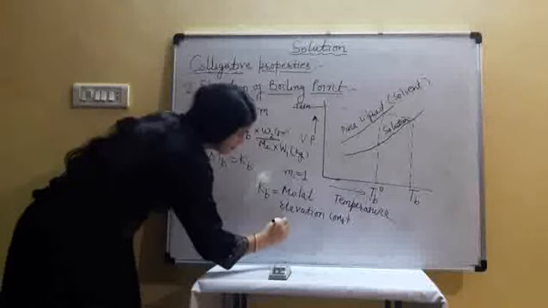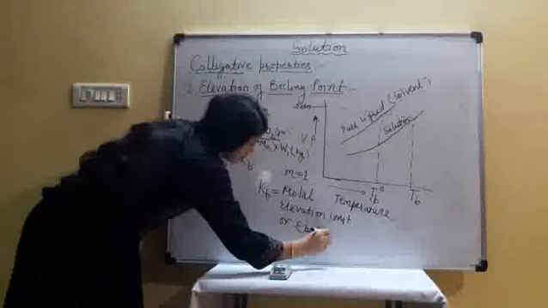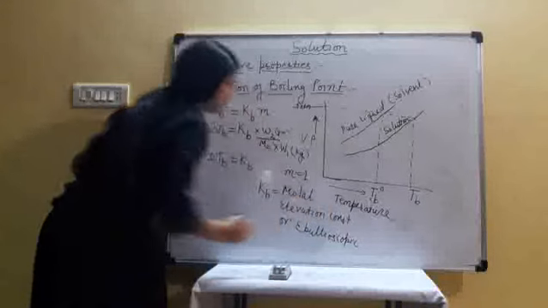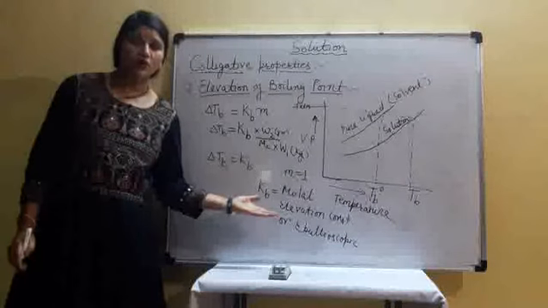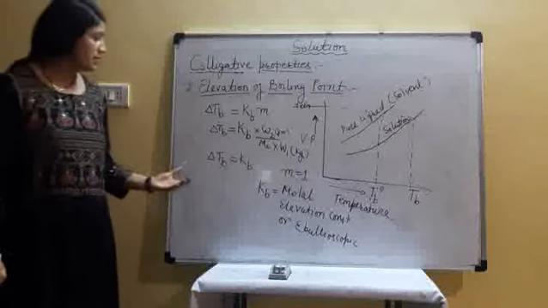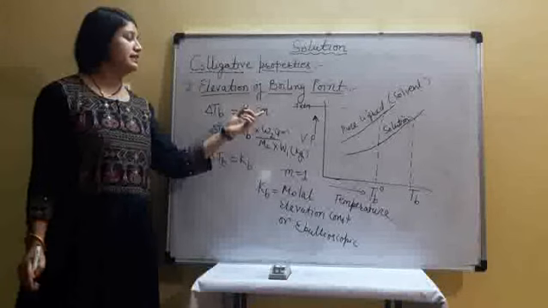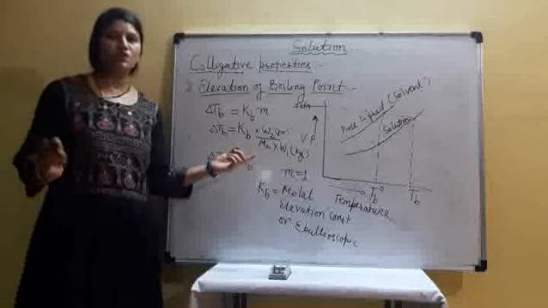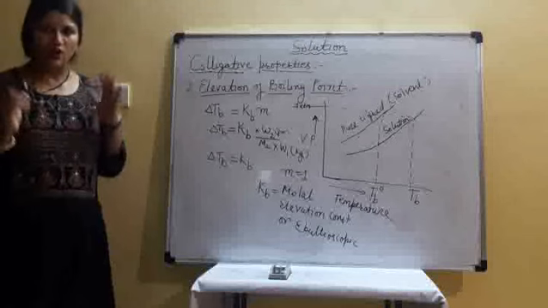Sometimes it is asked in exams to define the molar elevation constant or ebullioscopic constant. So how do we define it? It is the elevation in boiling point for a solution whose molality is 1, when 1 mole of solute is present in 1 kg of solvent.